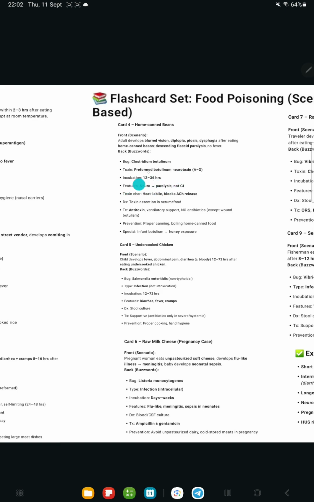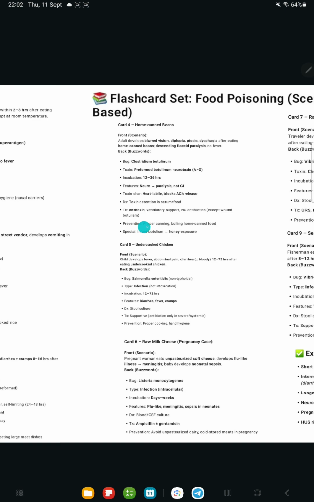And we have to remember, everything is bad, but still it is heat labile. Toxin is heat labile and blocks ACH release. Okay, so ACH release will not be there, then what will happen? You know what will happen. So the diagnosis we do is toxin detection in the serum and the food. And treatment is antitoxin, ventilatory support, no antibiotics except if there is wound botulism.